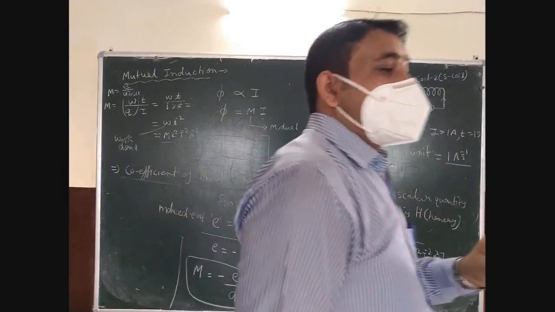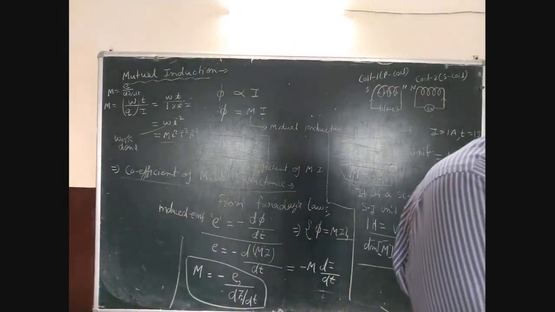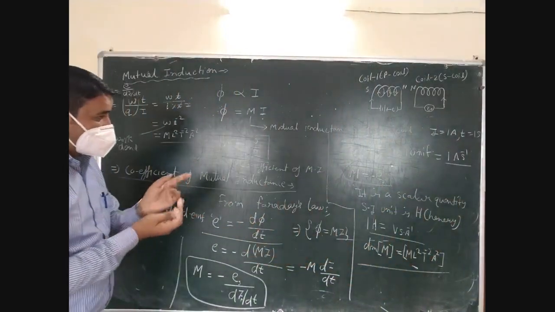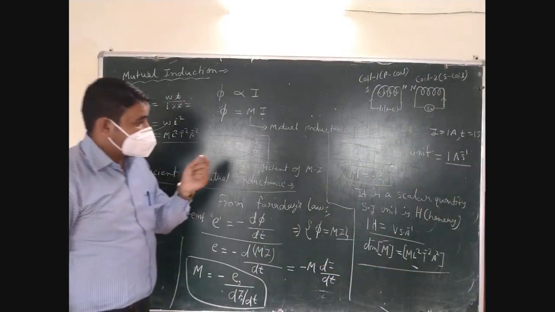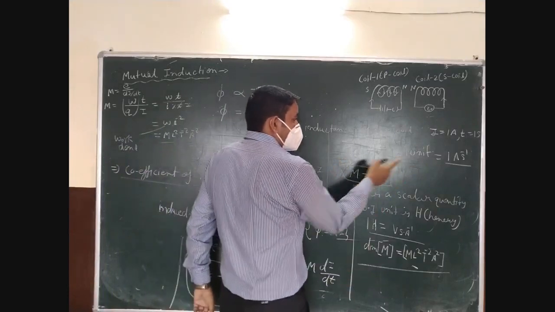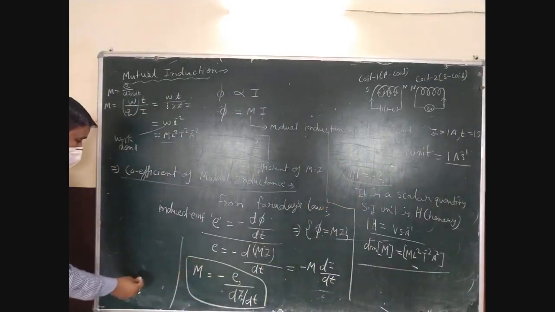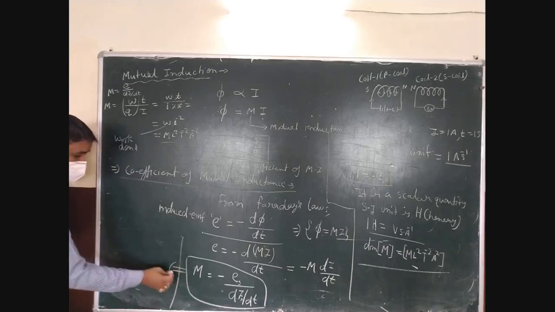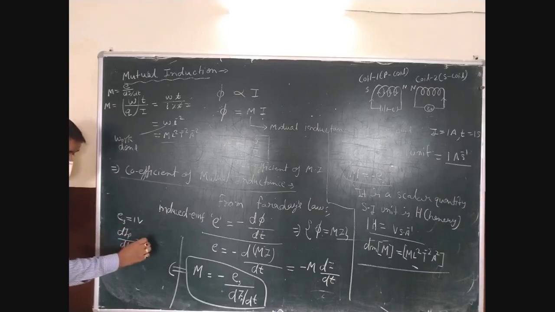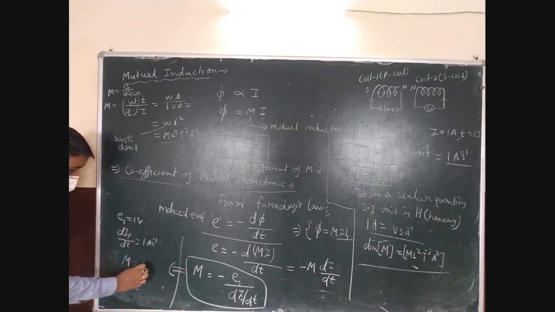So then after you need to define the definition of 1 Henry in terms of mutual inductance. When we define 1 Henry, we are saying here, just see, if the induced EMF in the secondary coil is 1 volt when the change in current in the primary coil is 1 ampere per second, then this mutual inductance is 1 Henry.